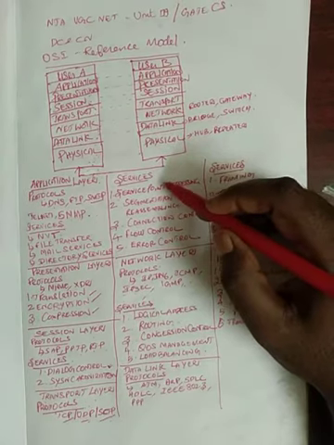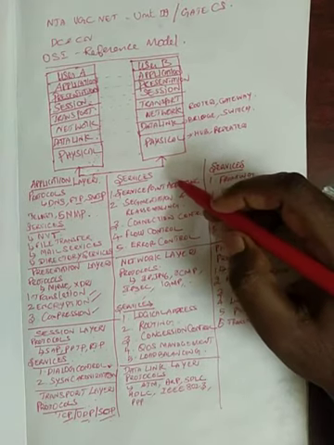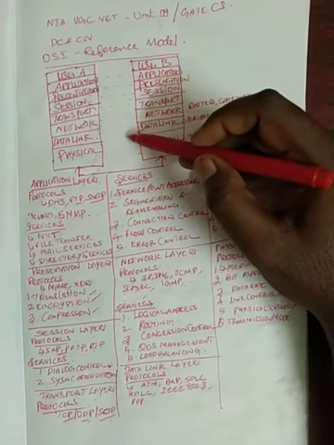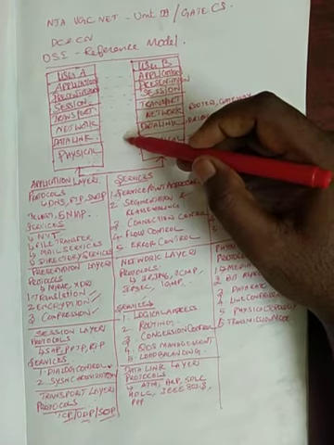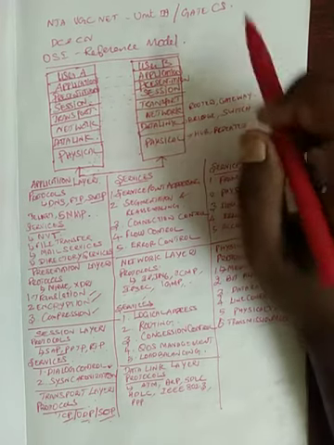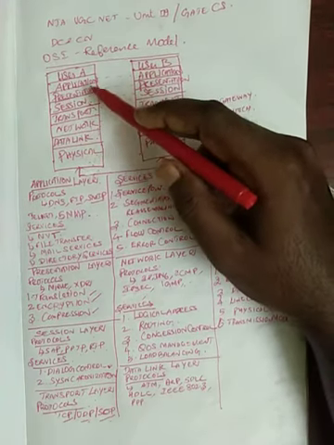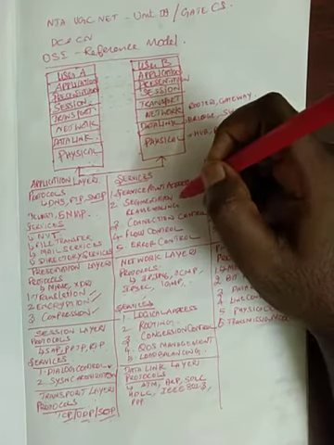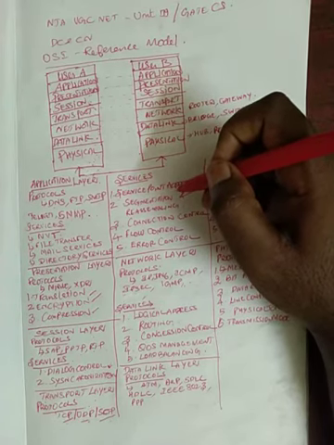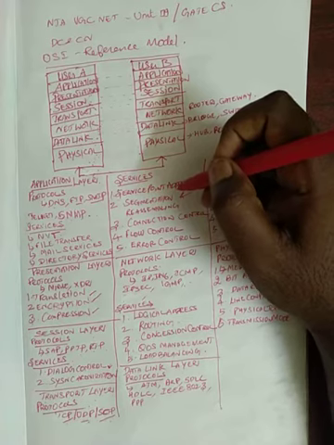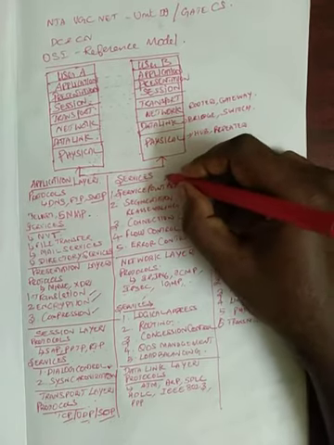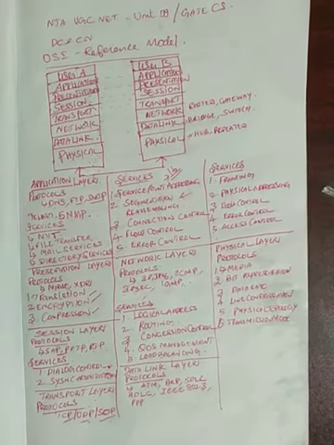The services present in this transport layer start with service point addressing. Usually in a network you discuss the physical address, the logical address, and the port address. If you are sending data to a particular computer, which application has to receive that data? That is the responsibility of service point addressing, that is, the port address. Each application is assigned one port number. The port number is a 16-bit address.